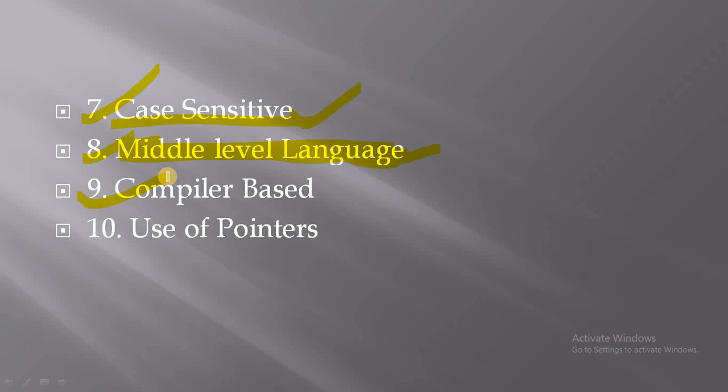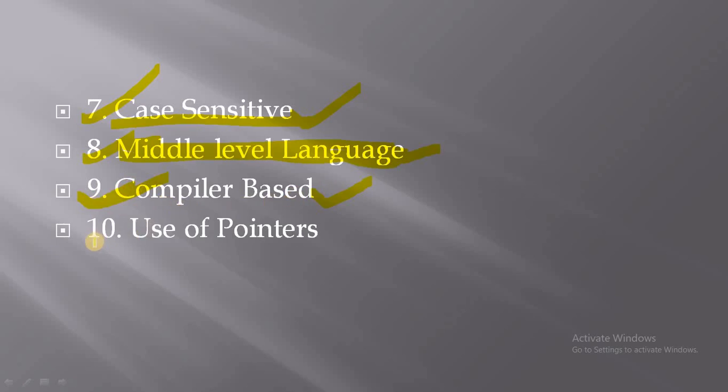Okay, ninth feature is compiler based. If you want to run a C program, first of all you need a compiler to execute and run a program or code. That means without compilation no C program can be executed. So first we need a compiler to compile our program and then execute. In the next video lecture we will discuss the compiler and how we can install a compiler on our machine. So you should know that C is a compiler based language.